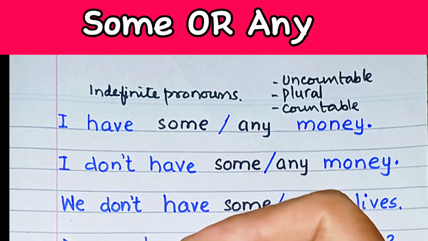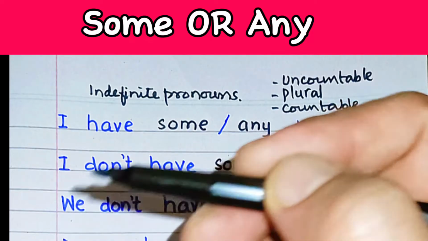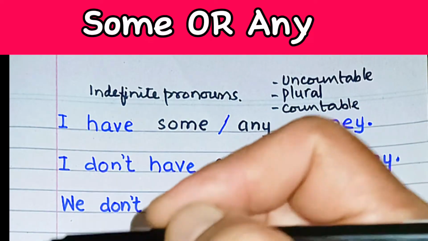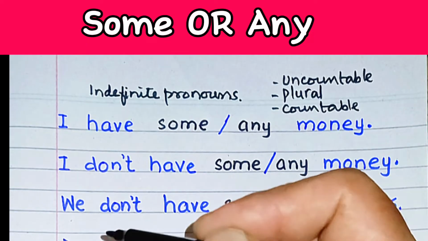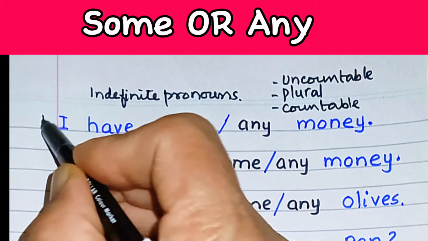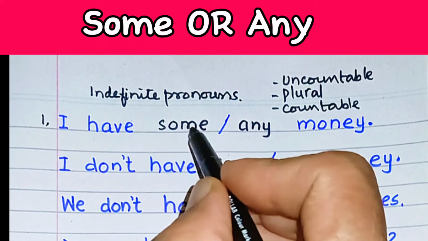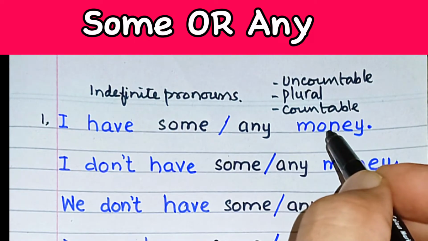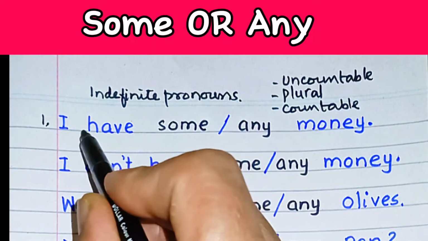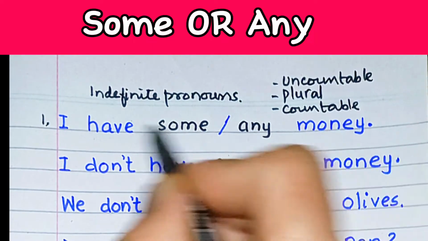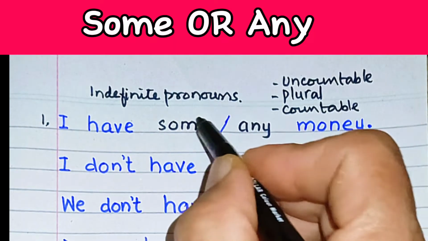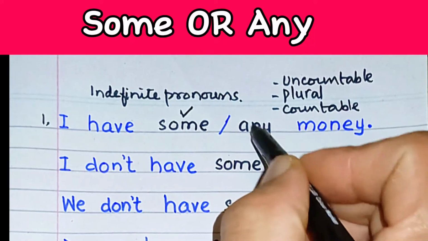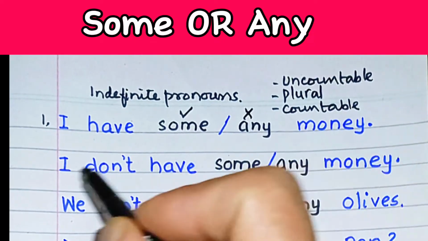So we use some when the context is positive, and any when it is negative, as well as in most cases of questions. Let's see a few examples in order to understand the concept. Number 1, I have some or any money. Which option is correct? This statement is positive. There is no negation, no question. So we will opt for some, and any is not to be opted.